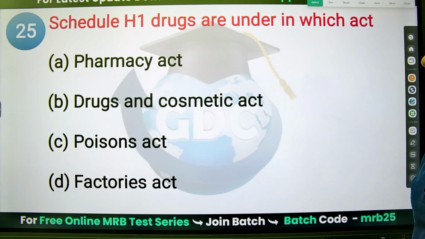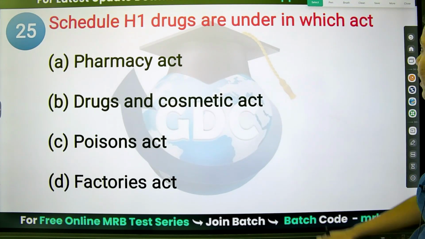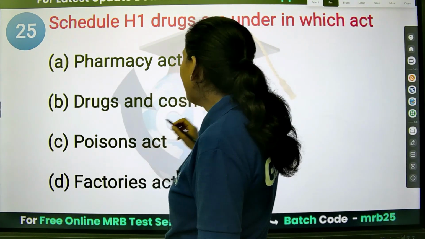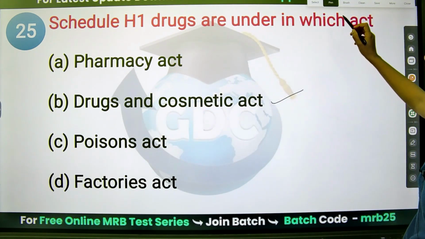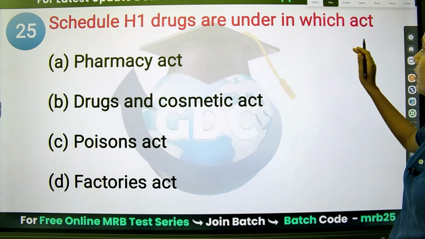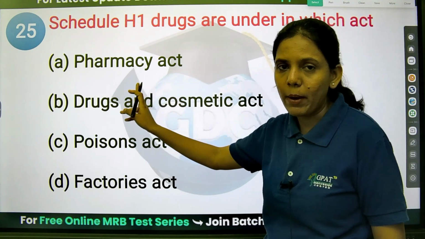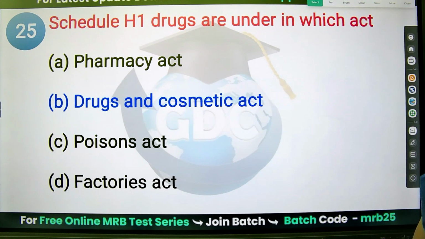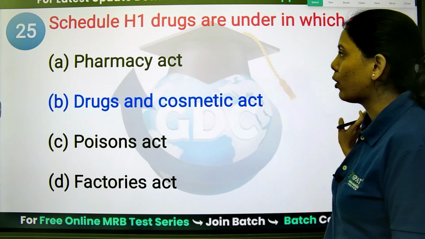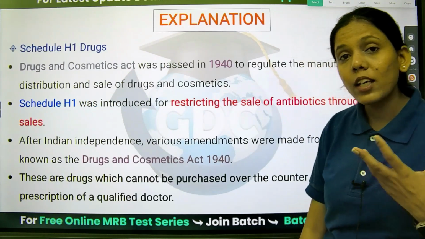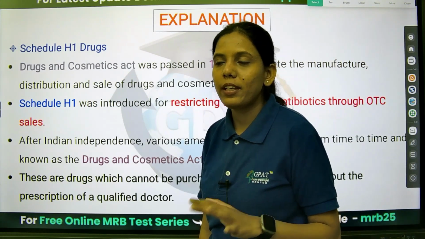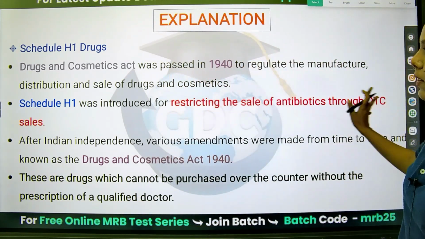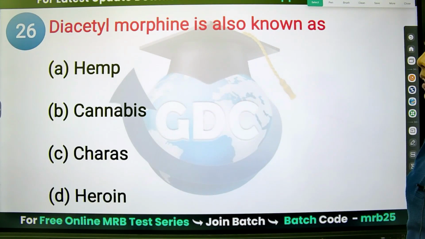The next question is, Schedule H1 drugs are under which act? We already know. This comes under the Drug and Cosmetic Act. Pharmacy Act? No, we are not seeing that. Poison Factory Act, it is not there. So the D and C Act, that is already there. Schedule H1. Other schedules are also there that we are going to see later on in the upcoming sessions.